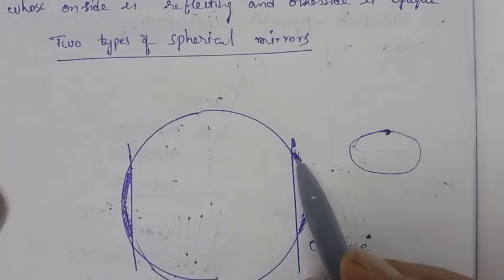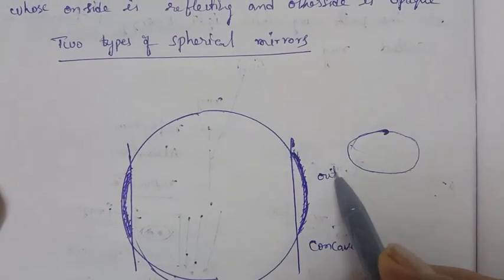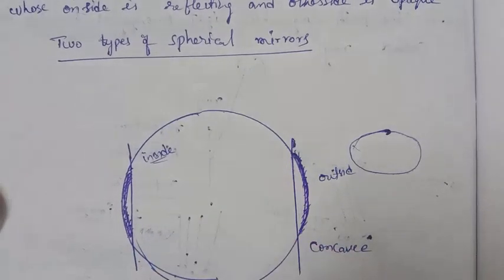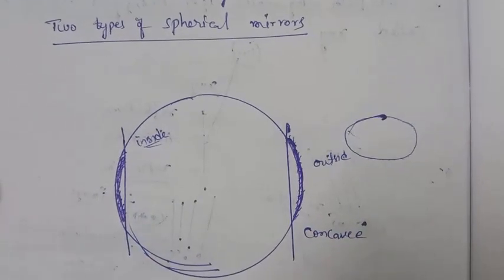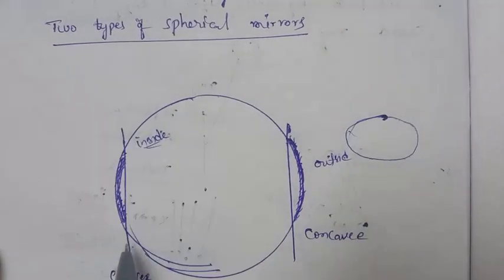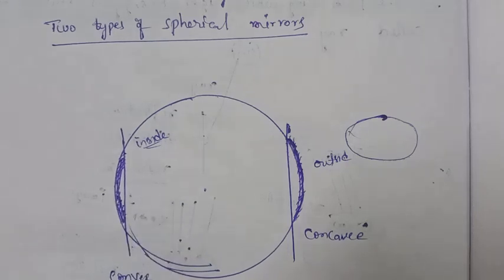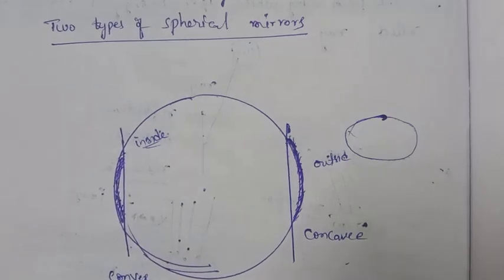So here I will draw the outside part, and here it is the inside part. So this is called the convex mirror. In this hollow sphere, this small part is called a spherical mirror. In the spherical mirror, we have two types: one is the convex mirror, another one is the concave mirror.